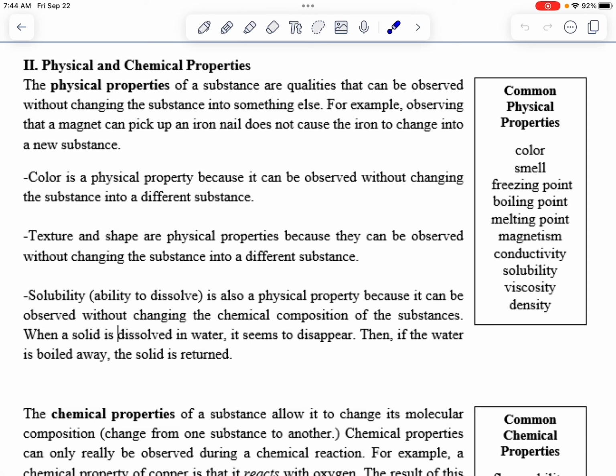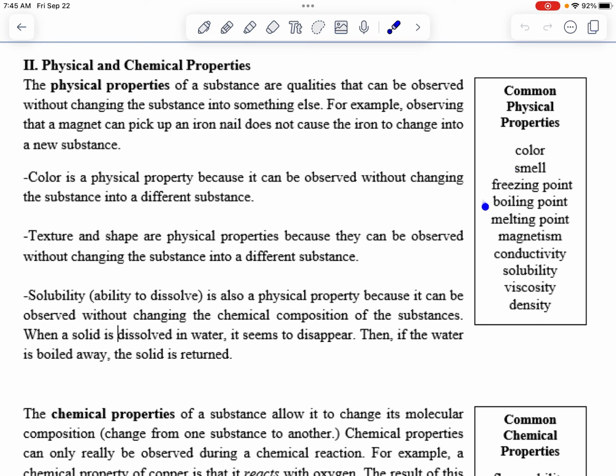Okay, so let's review physical and chemical properties. Remember, a physical property is anything you can observe about a substance without changing the substance. This is pretty much all of the things we think of as properties, right? So I think the easy thing to do is, you can just look at the color, right? You can smell something. You can freeze, boil, or melt it and see what temperature it does those things at, right? It's still the same substance, right?